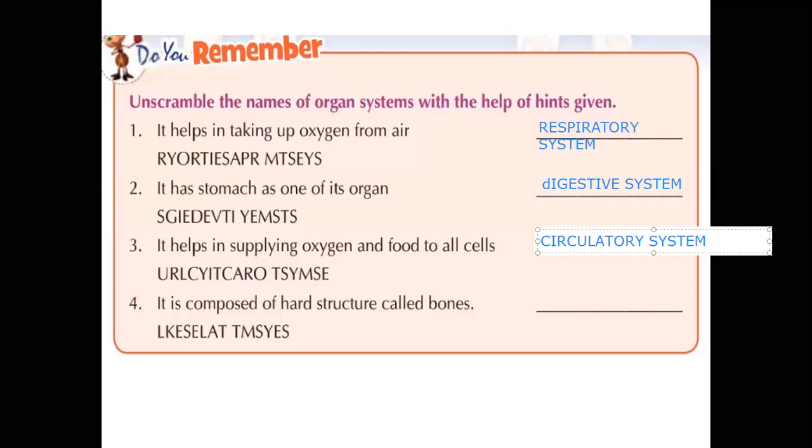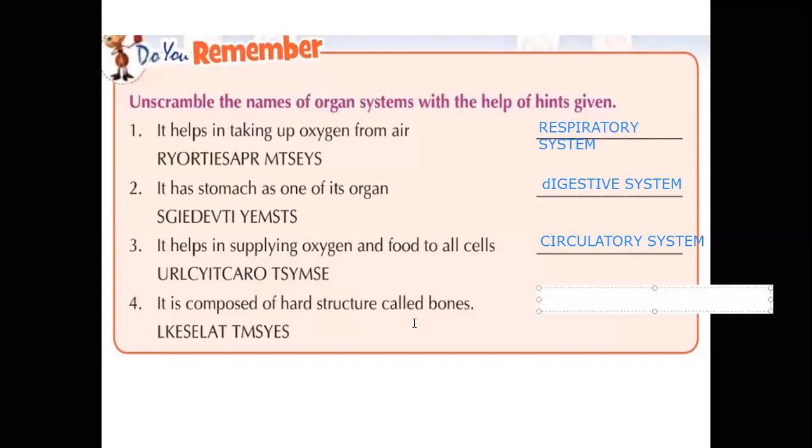And it is composed of hard structures called bones. So what is this called? The skeletal system. Understand? This is regarding these given hints, right? Let us continue.